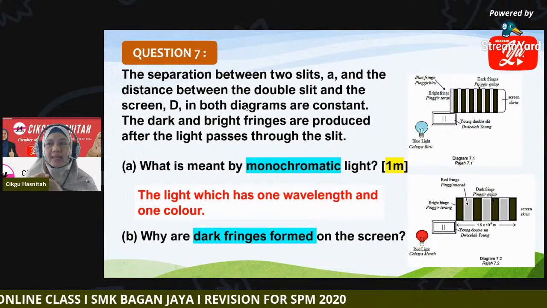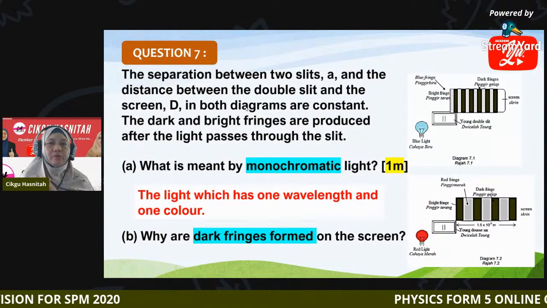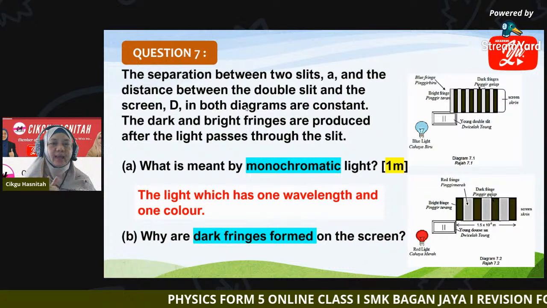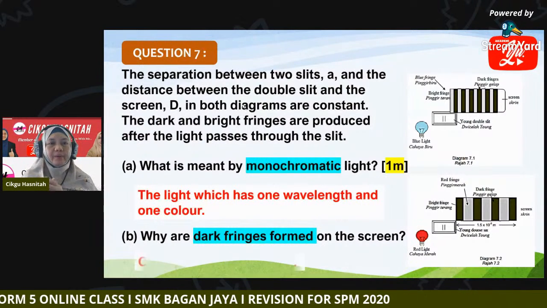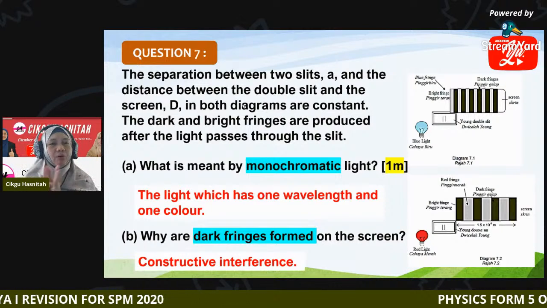Second, why are dark fringes formed on the screen? Why can you see there are dark fringes there? The dark fringes represent what? You must know what phenomenon is involved here.